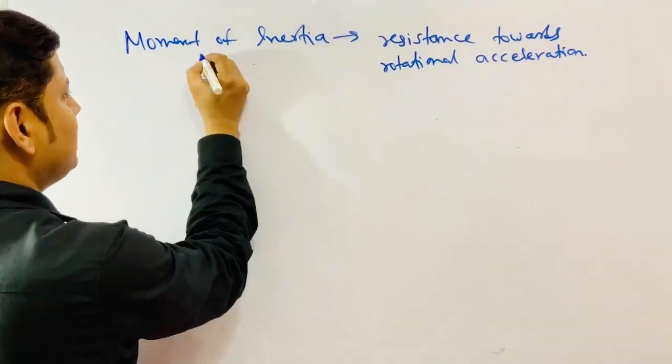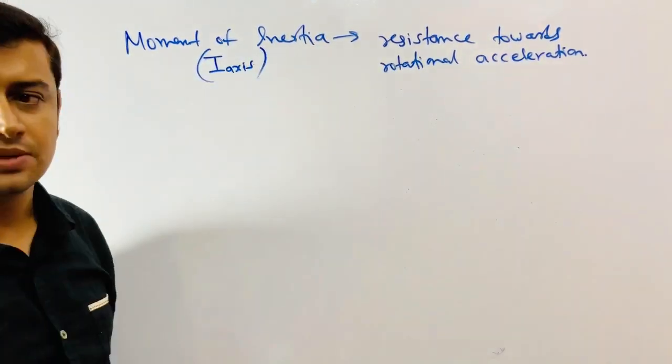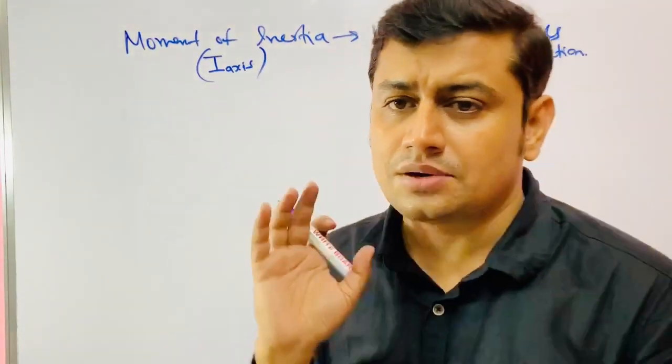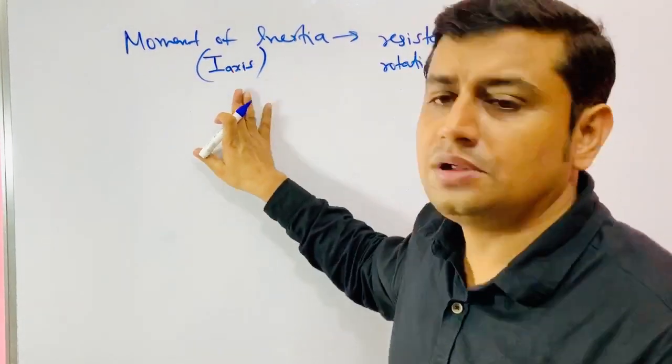Now, moment of inertia is denoted by I-axis, because this depends on axis. Unlike mass, which is a constant thing, for the same body, if the axis is changed, moment of inertia would change.